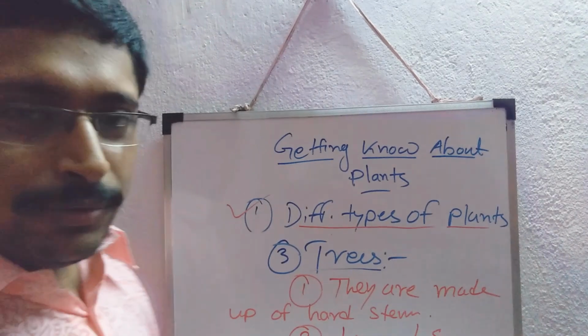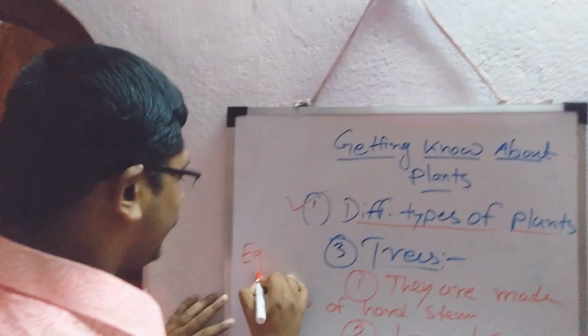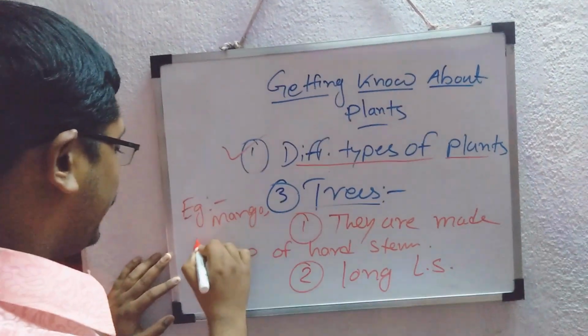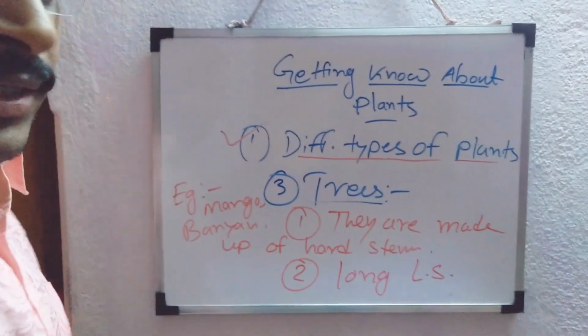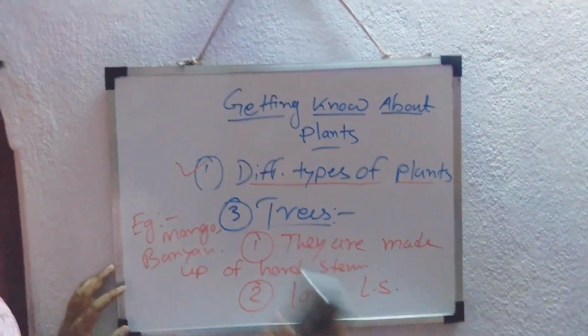So you all know, but still I am giving some examples of trees like the mango tree, banyan tree, and other trees are the examples of tree. So I don't think I need to elaborate it. So these are the three types of plants.